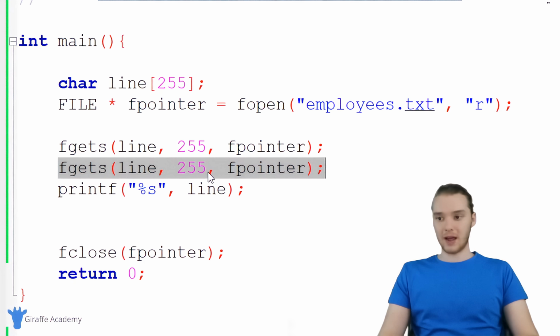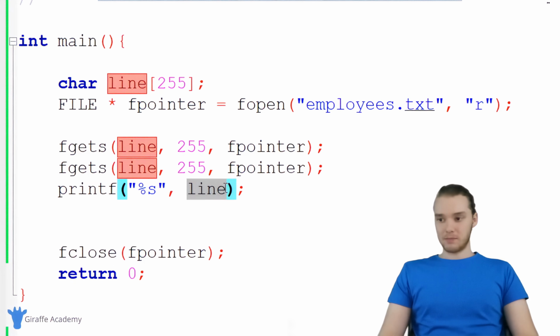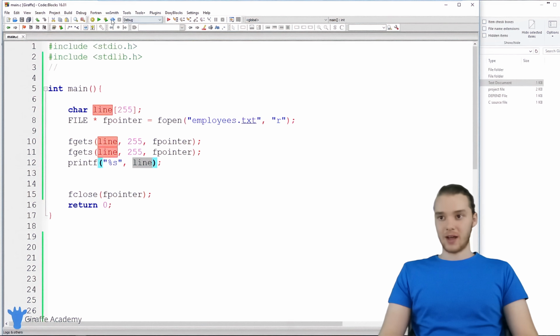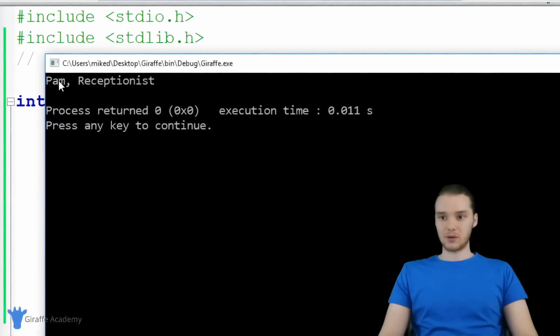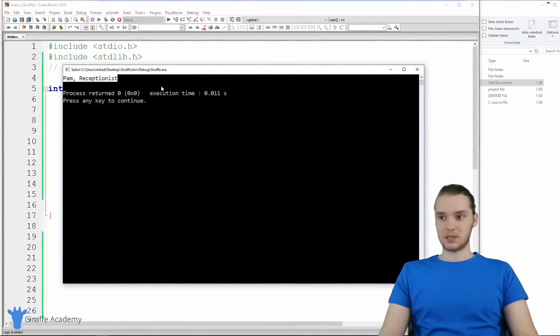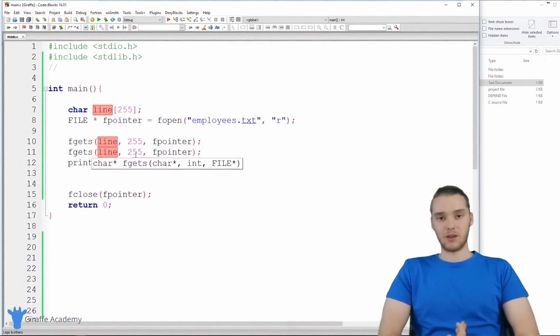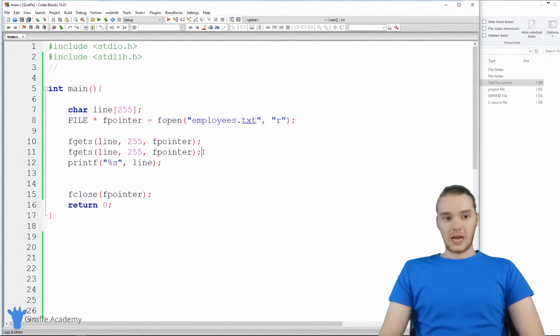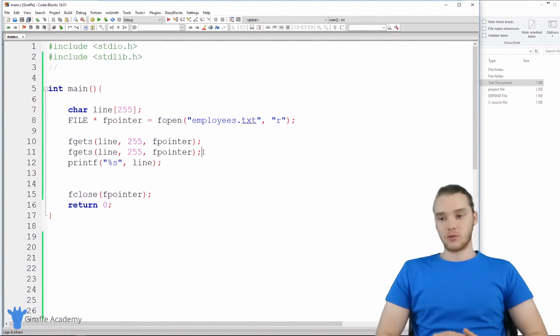So if I print this out now, this should actually be storing the second line in the file. So when I run my program, you'll see it's storing the second line, Pam, receptionist. I could basically do this for all of the lines in the file. So that's basically how we can use fgets to read the individual lines inside of a file.